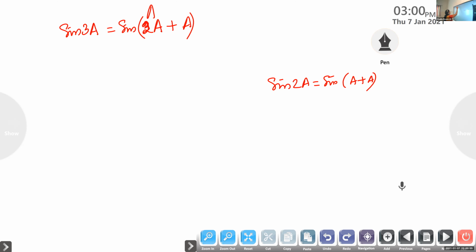So in the place of A in sine of A plus B, we have 2A, and in the place of B we have A. Now use the identity. What is sine of A plus B?